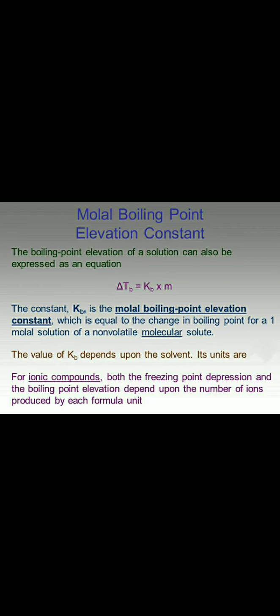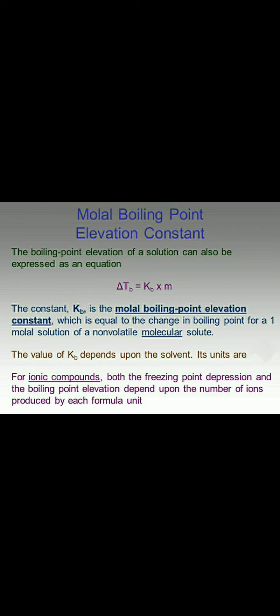Kb, the molar boiling constant, also called the ebullioscopic constant, is defined by delta TB is equal to Kb into m. Kb is equal to the change in boiling point for a 1 molar solution of non-volatile molecular solute. The value of Kb depends on the solvent.